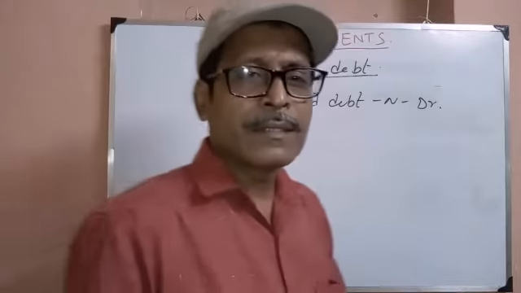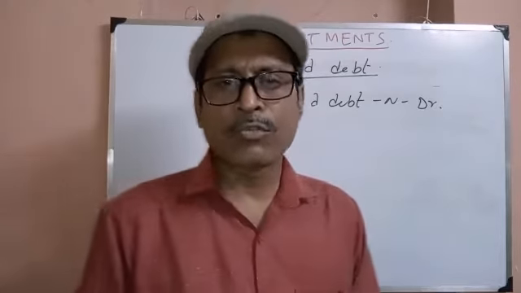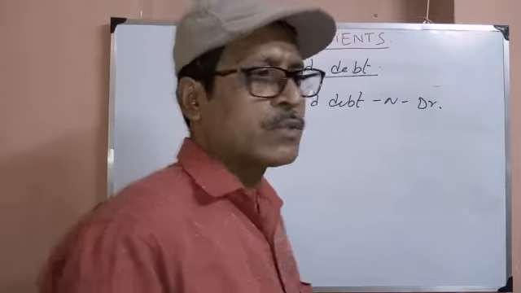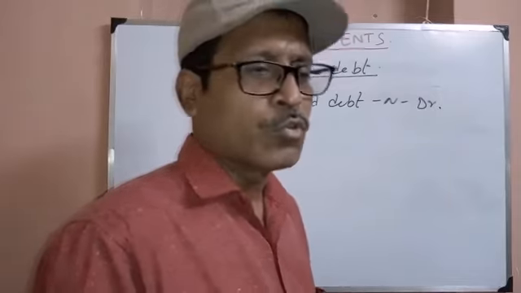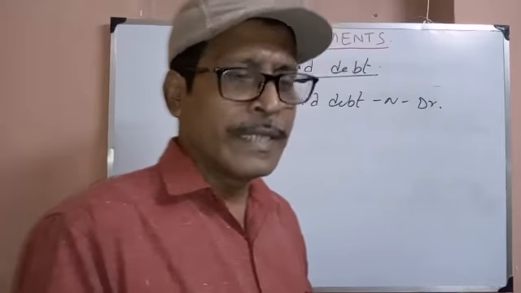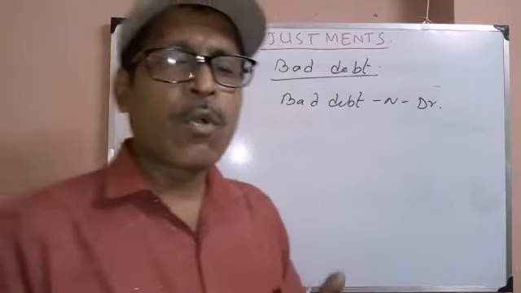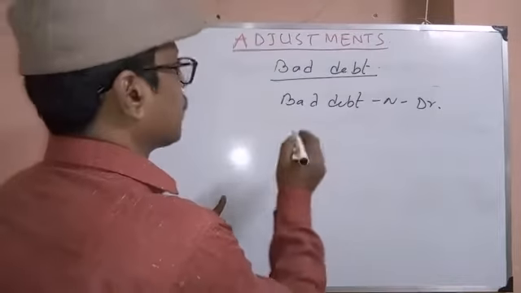And debtor value is decreased. If the amount cannot be recovered from the debtors or customers, naturally the debtors value or debtors balance will decrease. Debtors are generally a debit balance, you can see in the trial balance. So if we want to decrease or reduce, we have to enter the opposite entry. So debtors is debit.